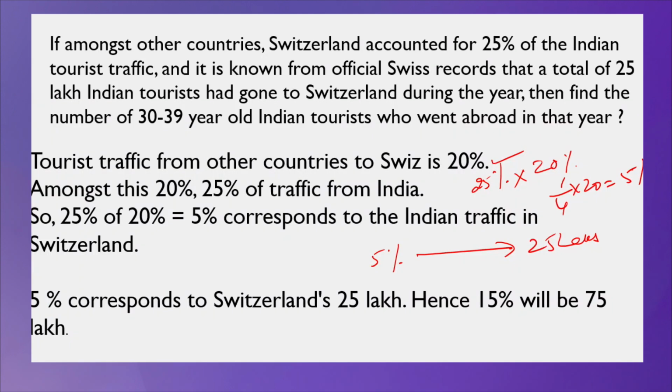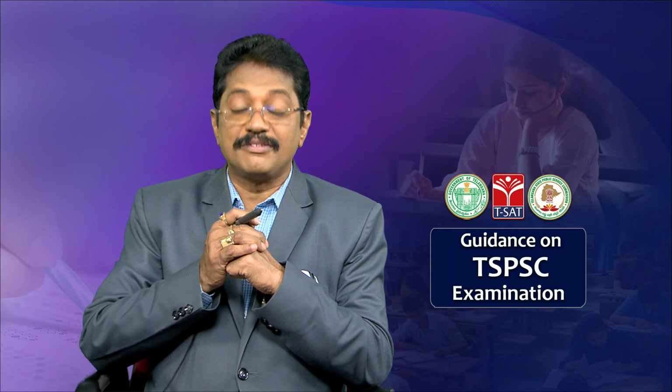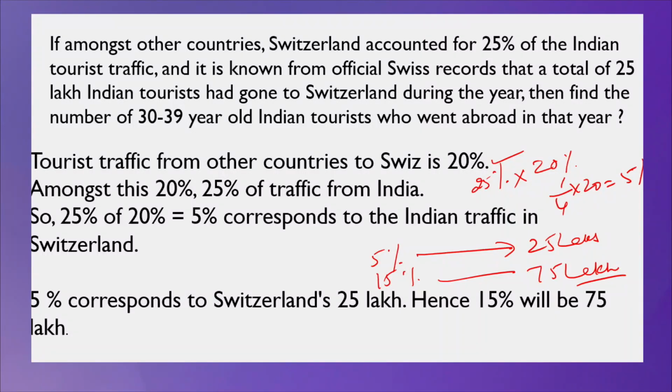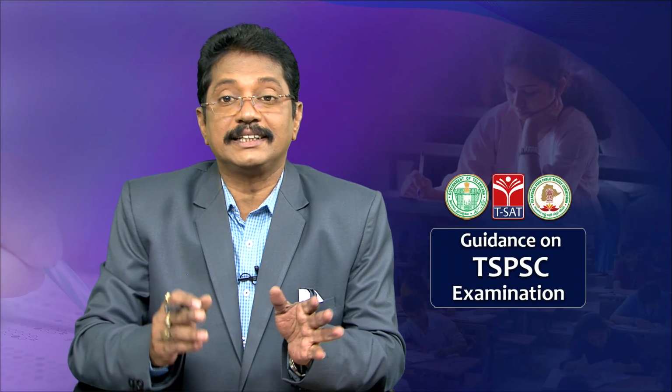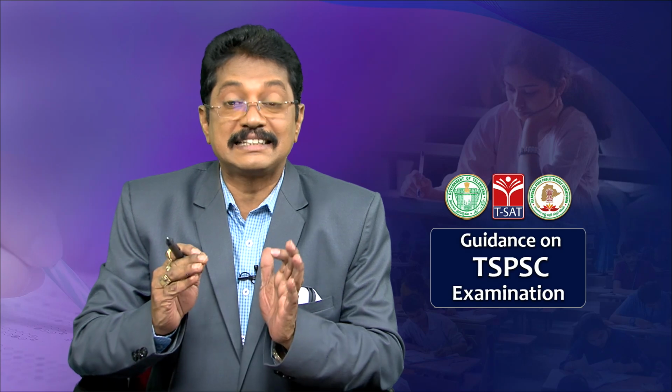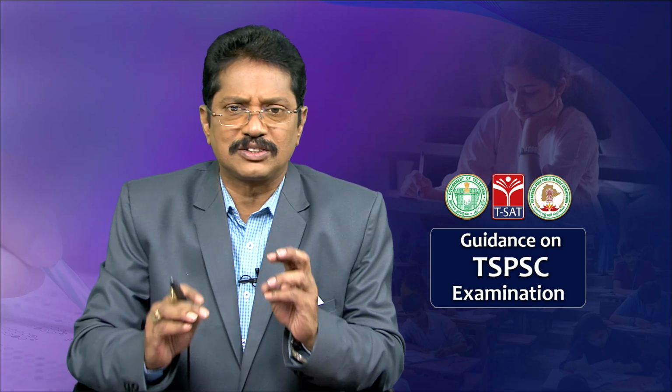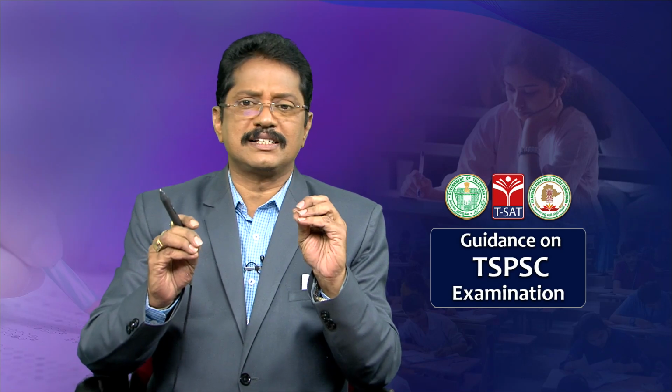If 5% is 25 lakhs, then 15% is how much? 5 threes are 15, so 25 threes are 75 lakhs. So, simply you can say 75 lakh people went abroad in that particular year between 30 to 39 years of age. Is it clear?